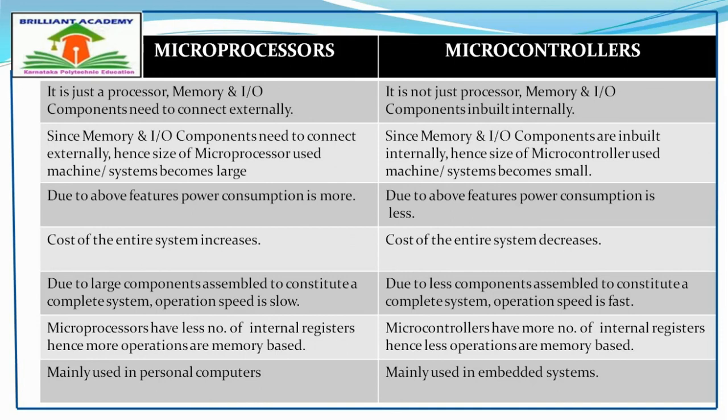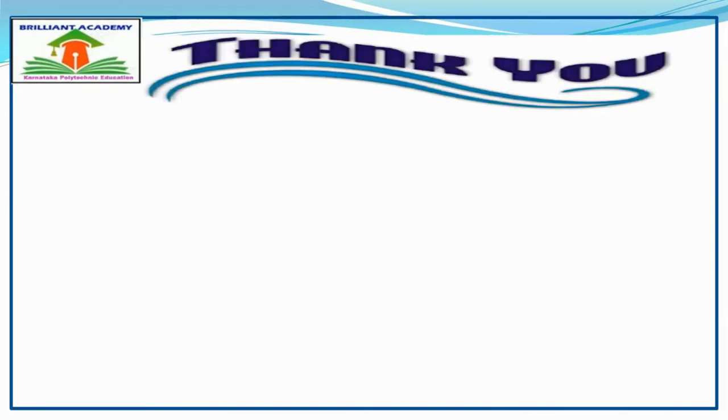Embedded systems are nothing but systems which are designed to perform one and only one task. The program is fixed and the machine works to perform that one task. Those systems are known as embedded systems, and microcontrollers are mainly used in such systems. Thank you.